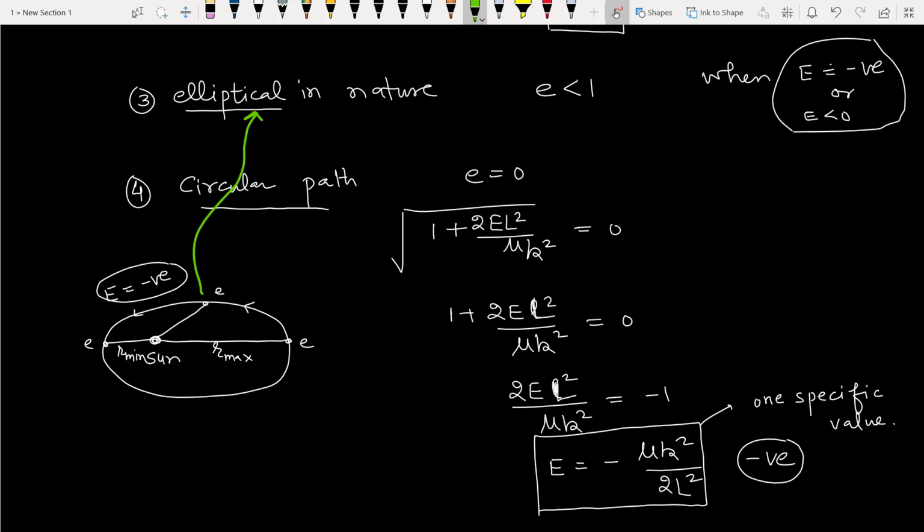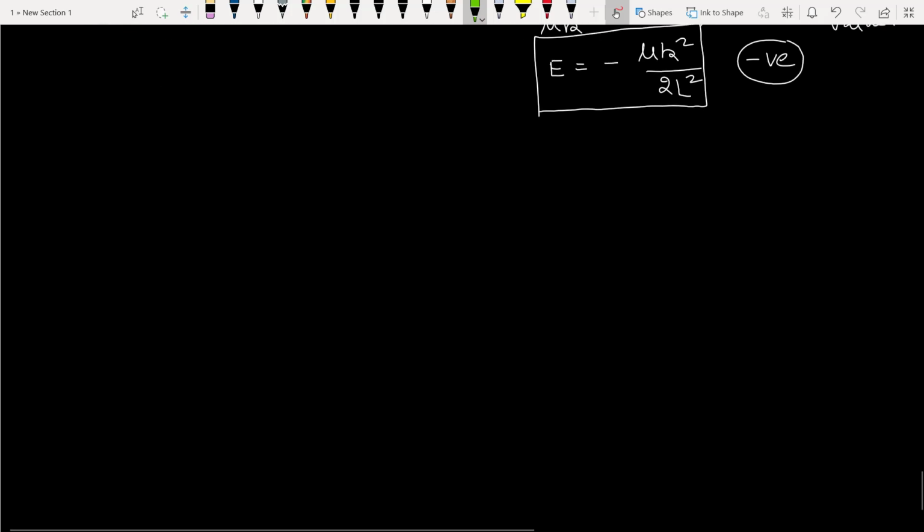So this is the great finding, and it summarizes our Kepler's first law, in which we know that Earth revolves around Sun in an elliptical orbit where Sun is present at one of the two foci.